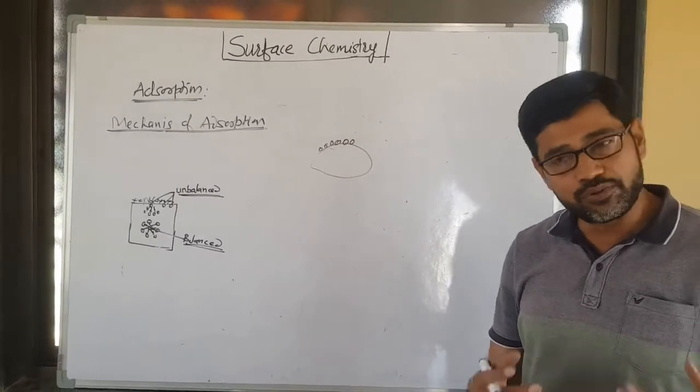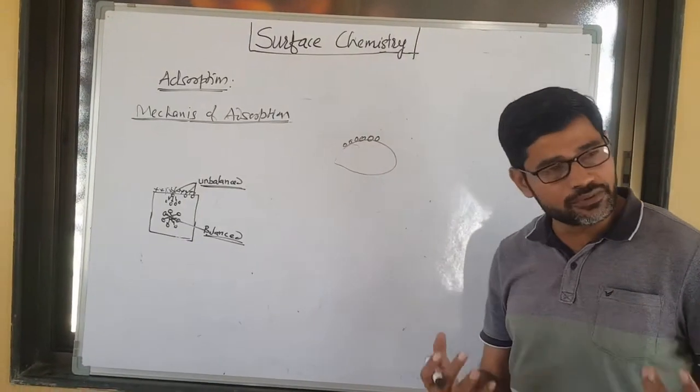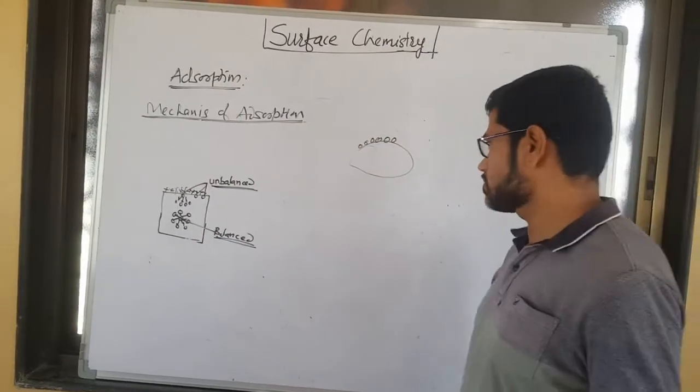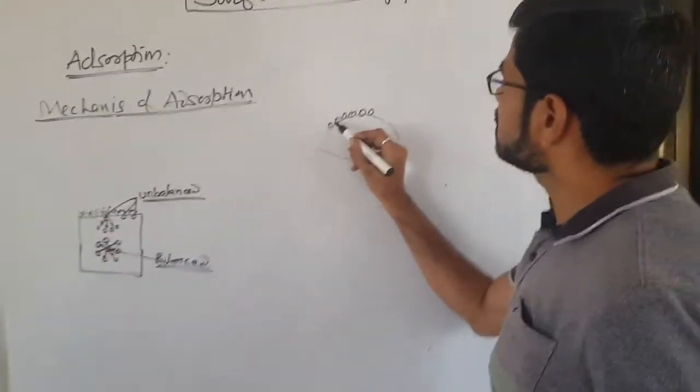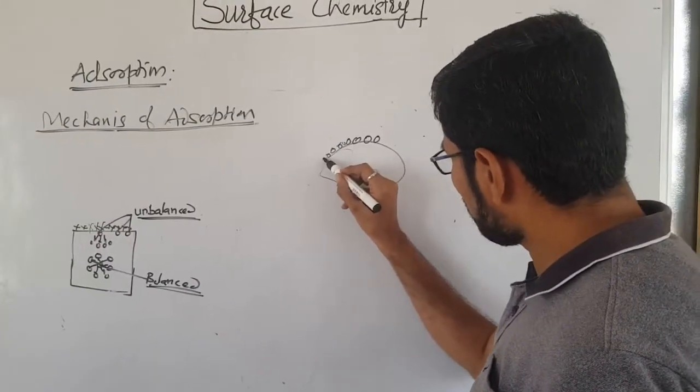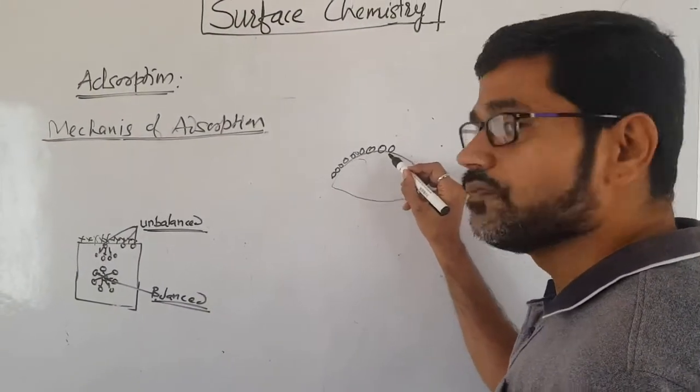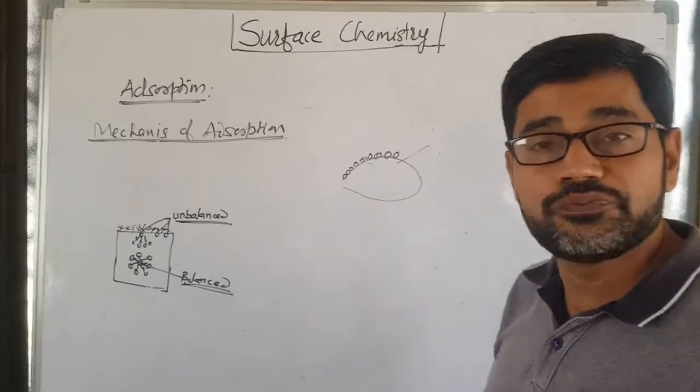Dipole-dipole interaction, dipole-induced dipole interaction, or London forces. All these belong to van der Waals forces. Due to these forces, when adsorbate molecules get adsorbed, such a type of adsorption is called physical adsorption or physisorption.